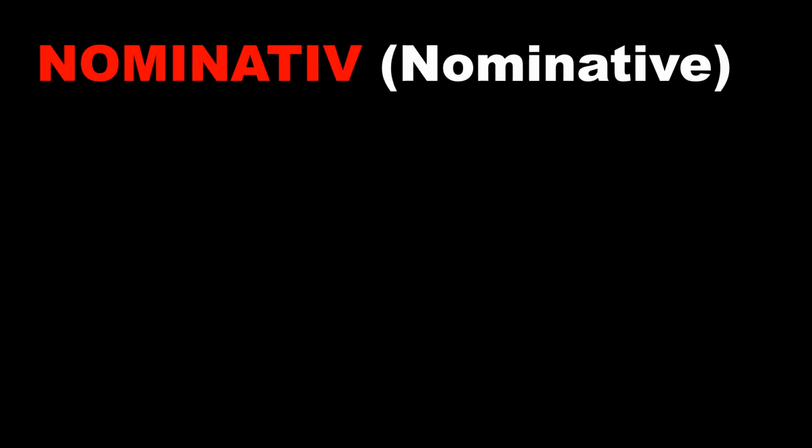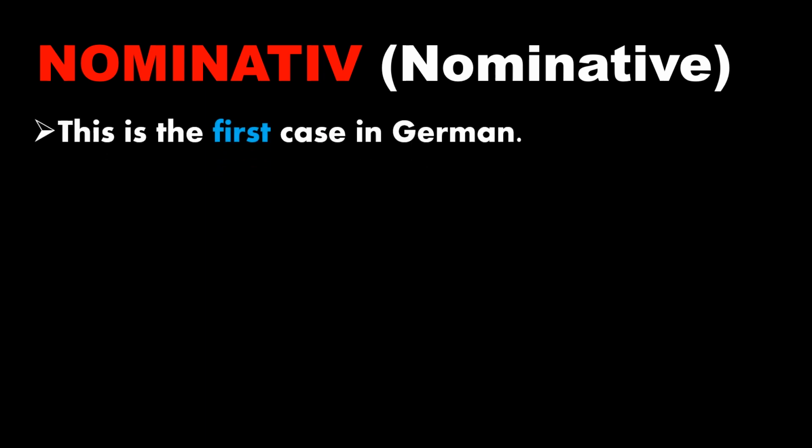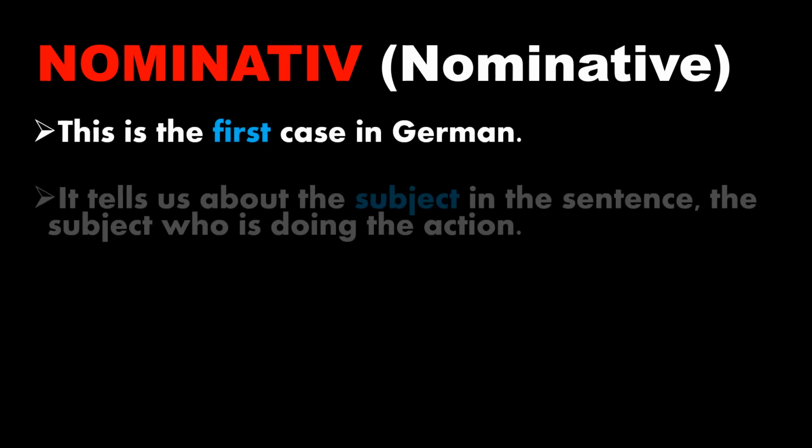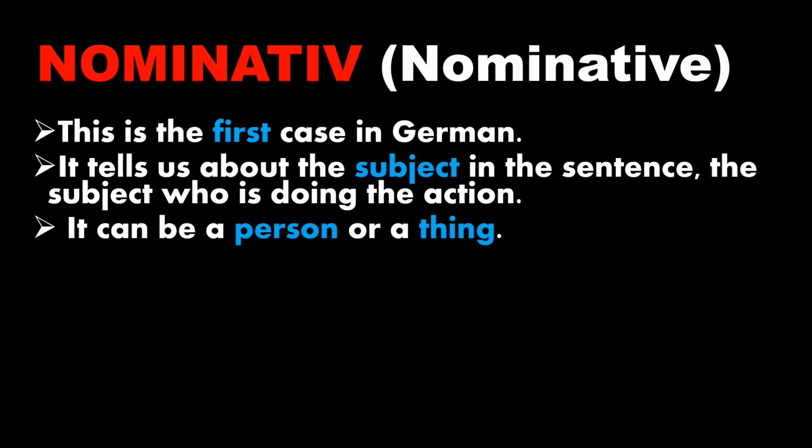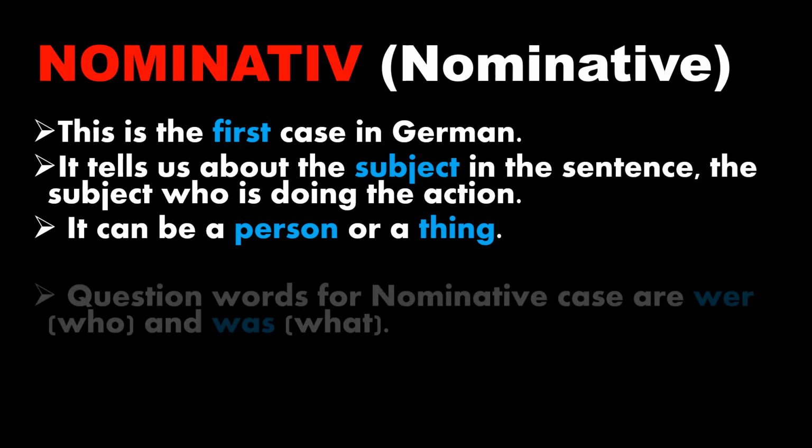Let's see the first case, nominative. English, nominative. This is the first case in German. It tells us about the subject in the sentence, the subject who is doing the action. Very simple to understand to get this case correct. It can be a person or a thing. The subject can be a person or a thing who is doing the action.